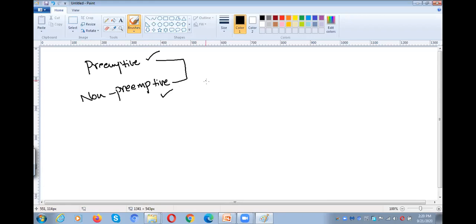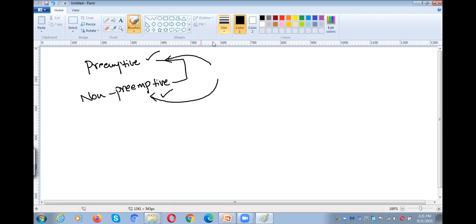When we discuss the scheduling algorithms in detail, we will come to know whether a particular algorithm comes under the preemptive or the non-preemptive category. Some scheduling algorithms are both preemptive and non-preemptive. You will learn these things when we discuss scheduling algorithms in detail.